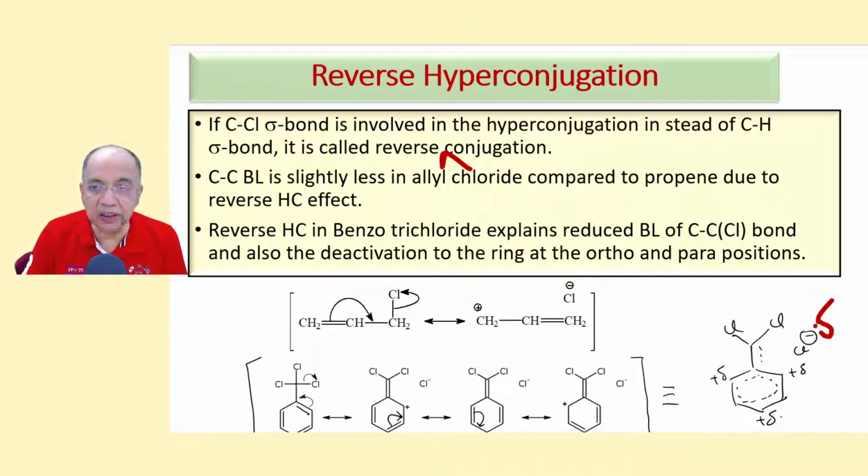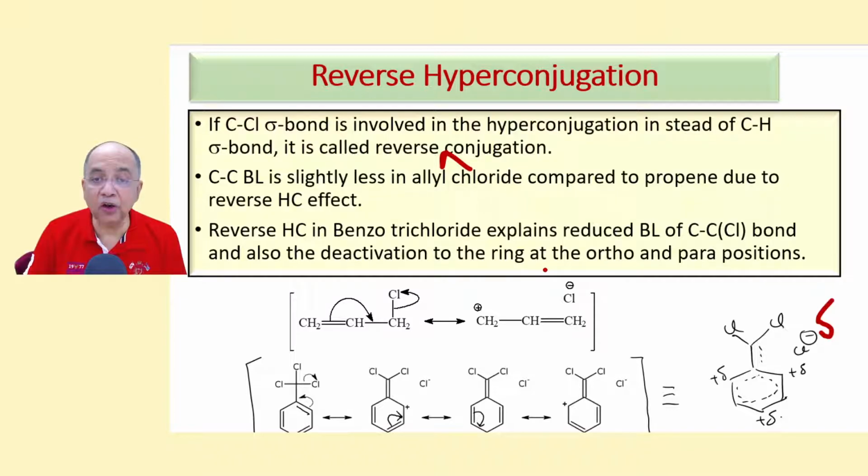Therefore, the CCl3 group deactivates the ring at the ortho-para positions. Only at the ortho-para positions. We shall know later that the CCl3 group in electrophilic substitution is a meta-director. We will talk about that later, because it deactivates the ring, or reduces the electron density, at the ortho-para position selectively.